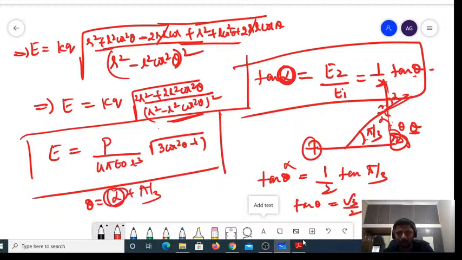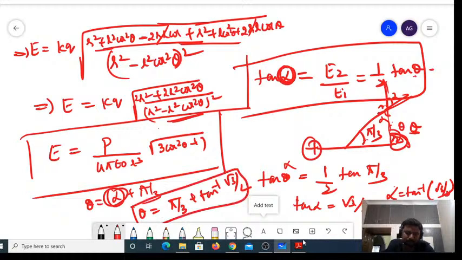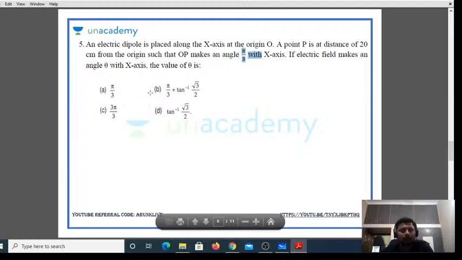So what is alpha? Tan alpha I have got as root 3 by 2, so alpha is equal to tan inverse of root 3 by 2, right? So theta must be equal to pi by 3 plus tan inverse of root 3 by 2, which must be your answer, right? So the answer must be option B.